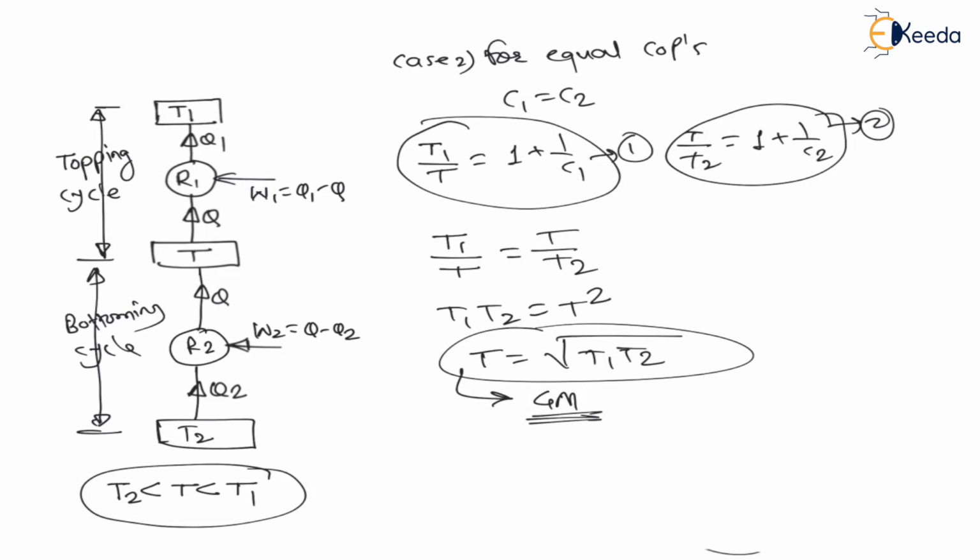Under root T1 T2 means it is a geometric mean. Therefore, my dear students, these two statements are very much important. For equal work input of both refrigerators, the intermediate temperature is the arithmetic mean of the other two temperatures, that is T1 plus T2 by 2. And for equal COPs, that is C1 is equal to C2, the intermediate temperature is the geometric mean of the other two temperatures, that is T is equal to under root of T1 T2.